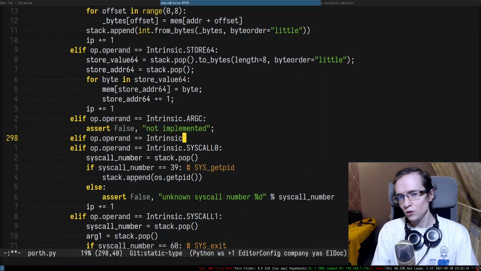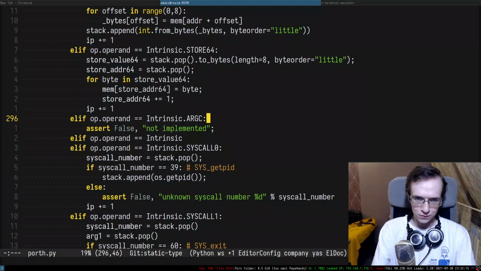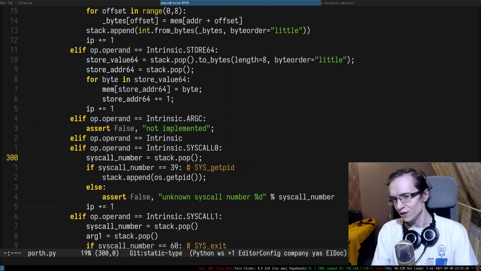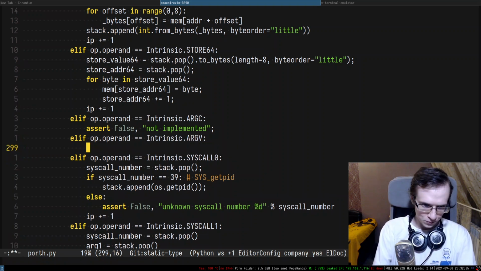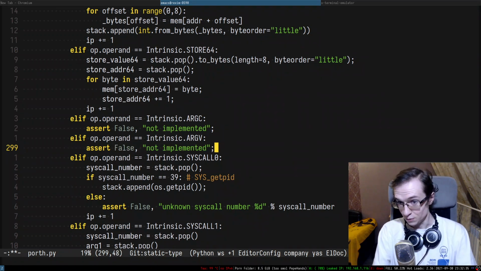Every time somebody tells me to use the not implemented exception, I will add a new semicolon to my code. Every time somebody does that, you add a semicolon to the code. And no, I will not accept pull requests that remove these semicolons. These semicolons are essential for the code quality. ArcV, there we go. So this is going to be assert false not implemented. There we go. Don't forget the semicolon, of course.